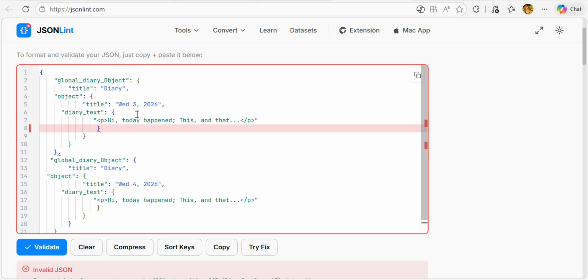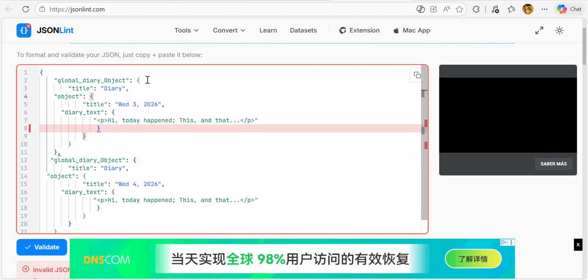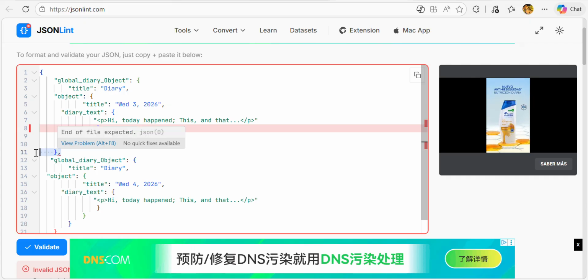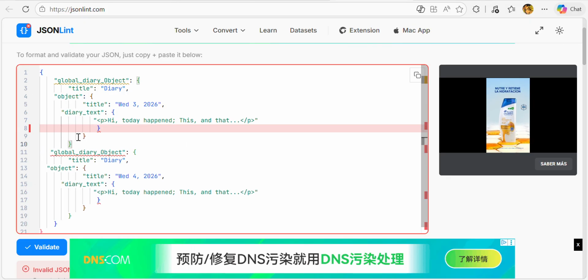Here it says that, for example, this is closing here, but this one is apparently not closing well. And as you can see, it's true. We are closing more than what is necessary. We can erase this here, and we can erase this here.